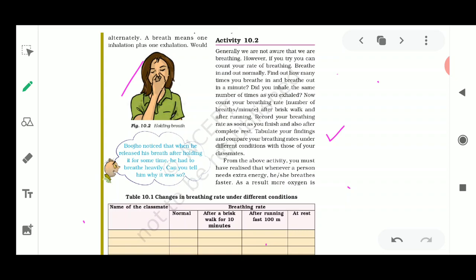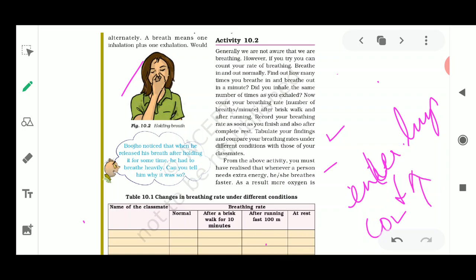From the above activity, you must have realized that whenever a person needs extra energy, he or she breathes in faster. As a result, oxygen enters your lungs, and the carbon dioxide is released from the lungs as the end product of exhalation. So that is why you inhale and exhale, and this rhythmic contraction and relaxation of your lungs, that is breathing in and breathing out, also determines the breathing rate, and breathing rate is always determined per minute.